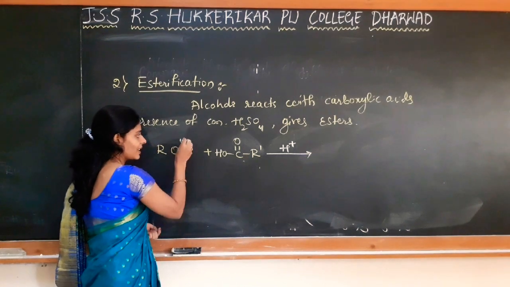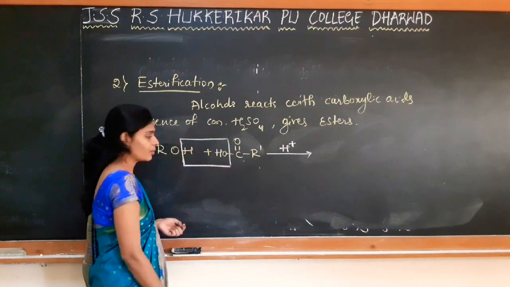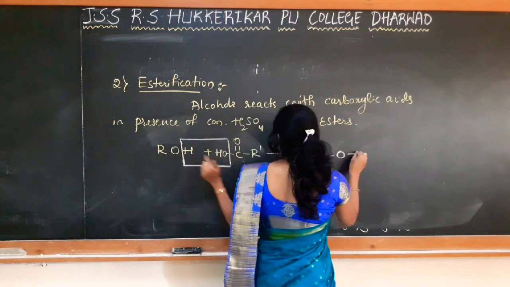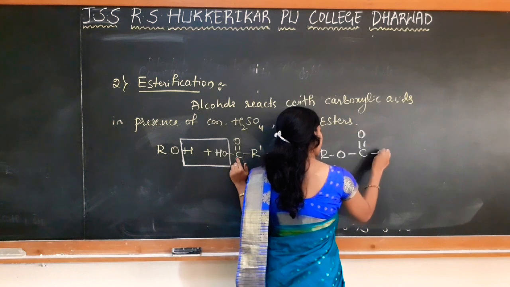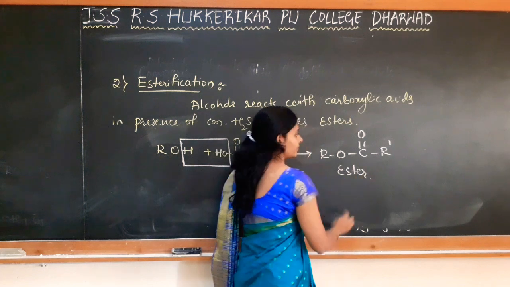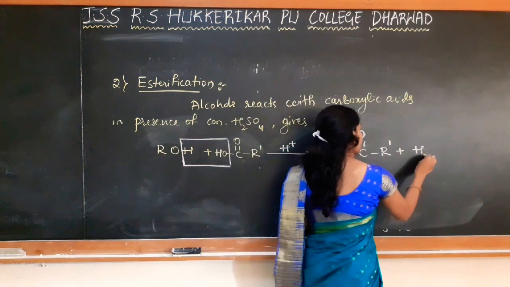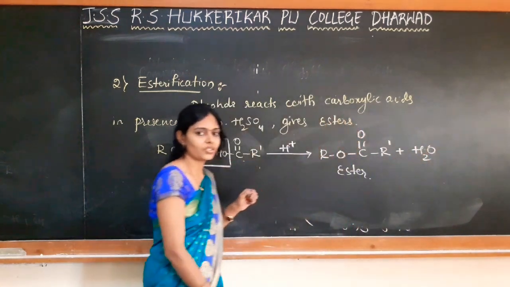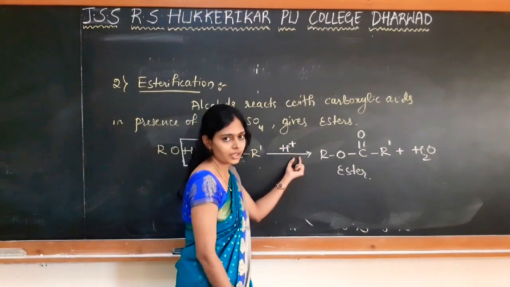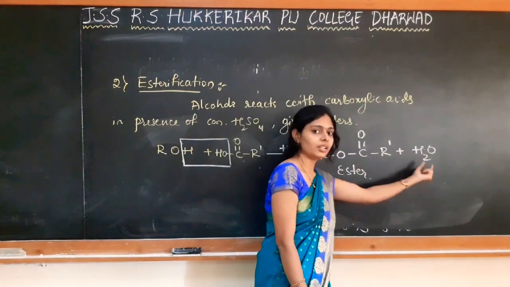So as I said, there is a cleavage of the OH bond. This is lost as a water molecule, and there is a formation of RO connected with the carbonyl carbon of the carboxylic acid. So like this, there is a formation of an ester, RCOOR. So this is an ester and water is a byproduct. Dehydration takes place when alcohol is treated with a carboxylic acid in presence of concentrated sulfuric acid, a mineral acid. There is a formation of an ester on dehydration.